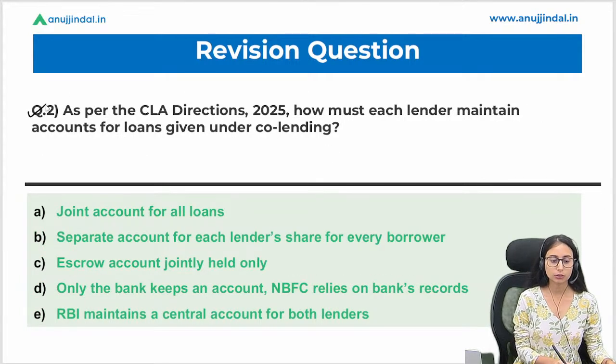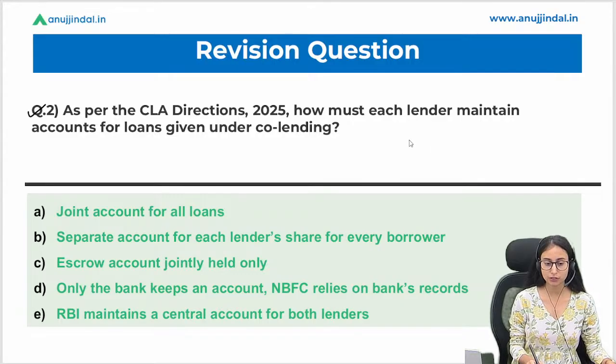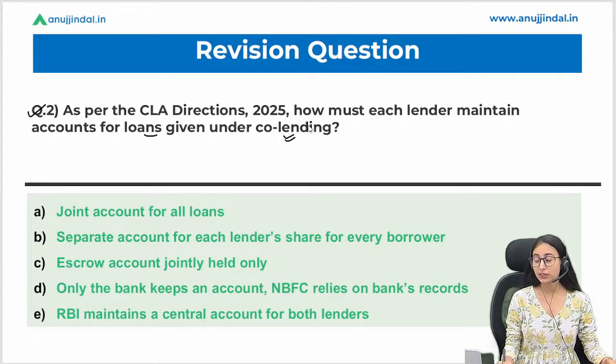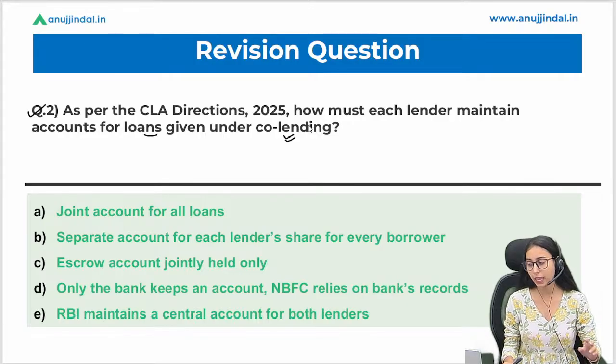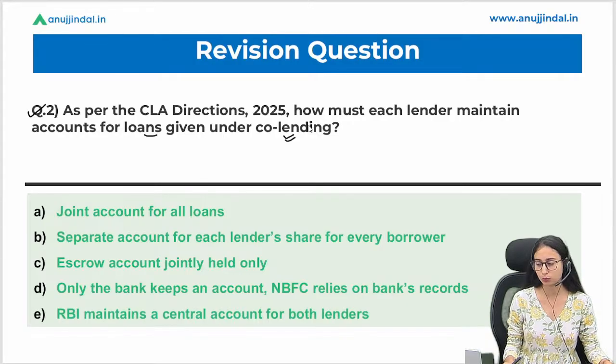Question number 2. As per the CLA directions, again co-lending arrangement, how does each lender maintain accounts for loans given under the co-lending? What is the arrangement of the accounts between a bank and an NBFC in a co-lending arrangement?